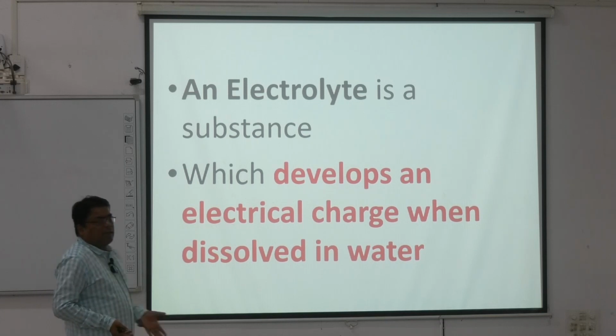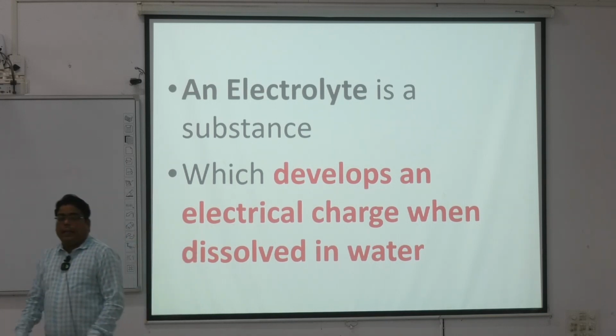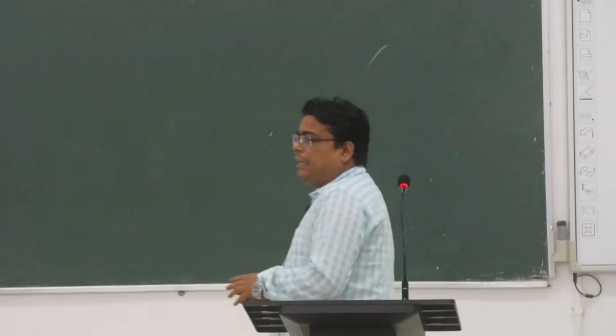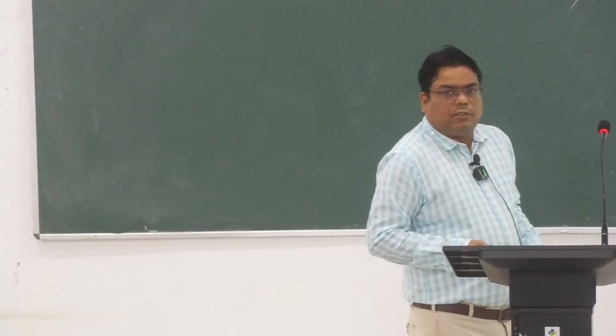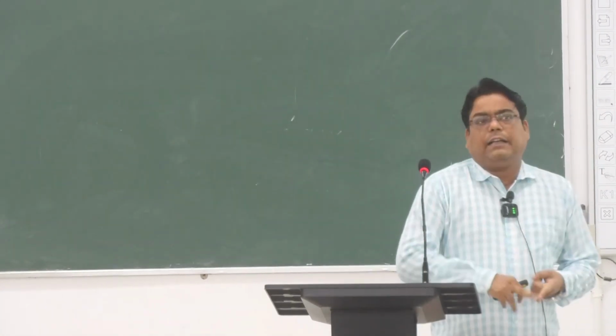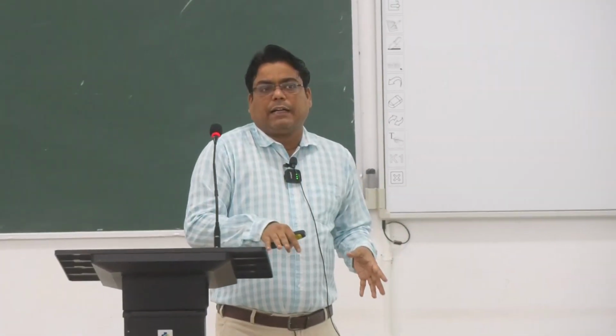If they are dissolved in water and can carry a charge, they are known as electrolytes.